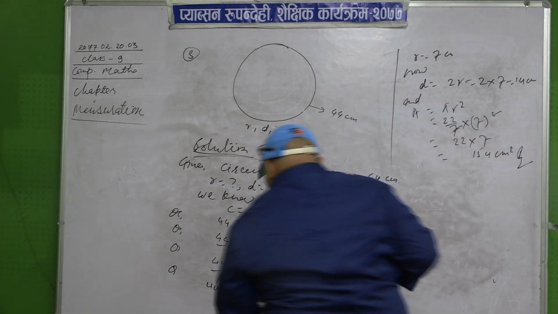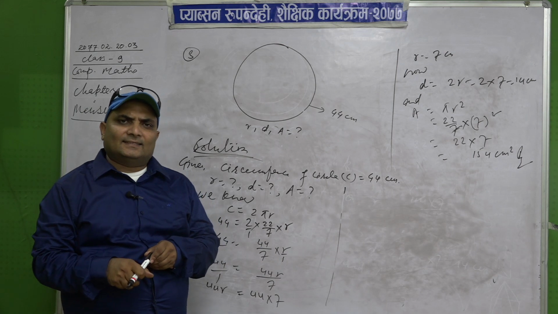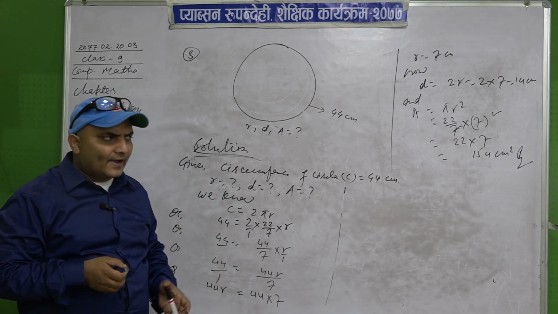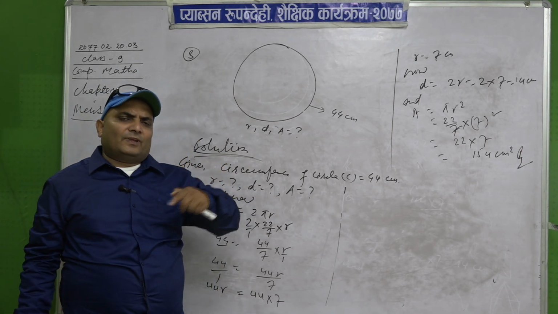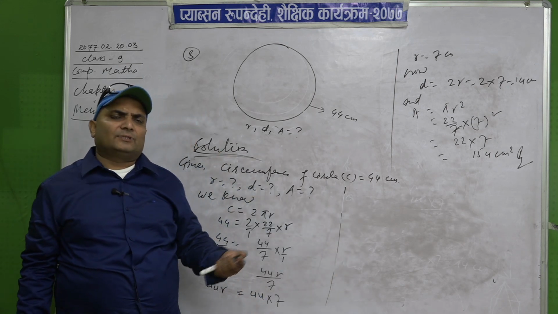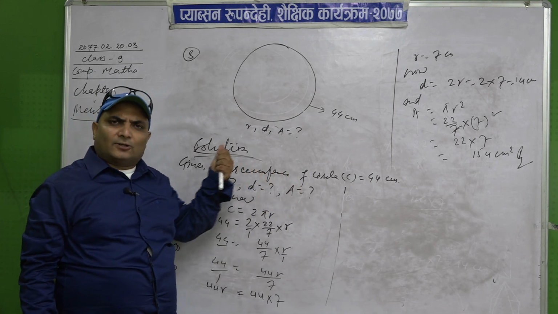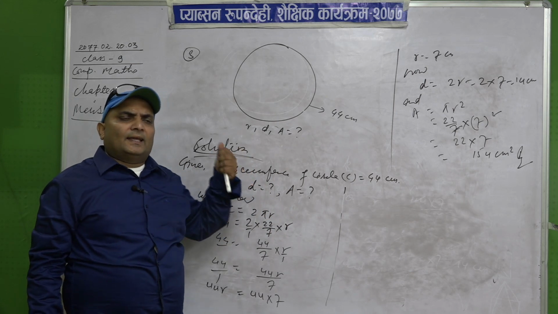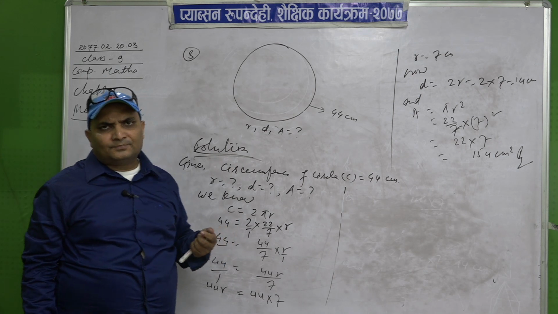In this way we can find everything in a circle, either it is radius or diameter or circumference or area. If any one term is given, then we can find the remaining terms by using the relation of D and R, relation of C and D, relation of C and R, relation of A and D, relation of A and R. Okay.